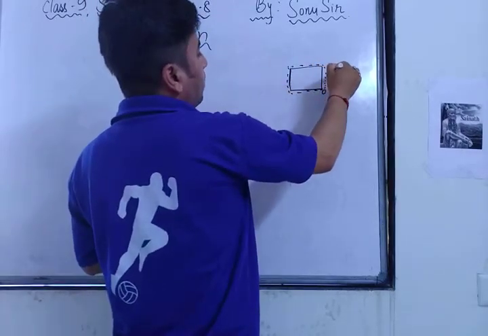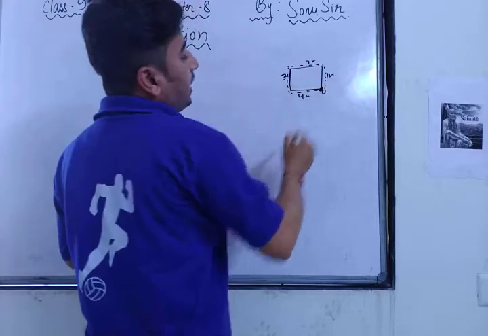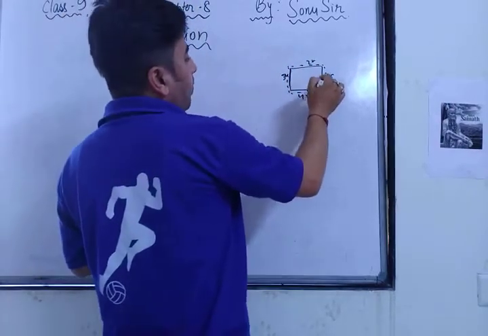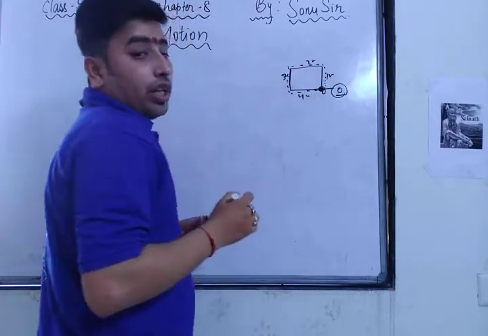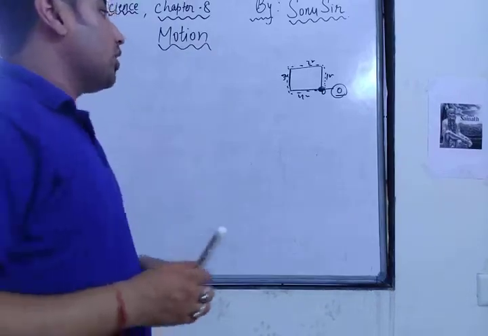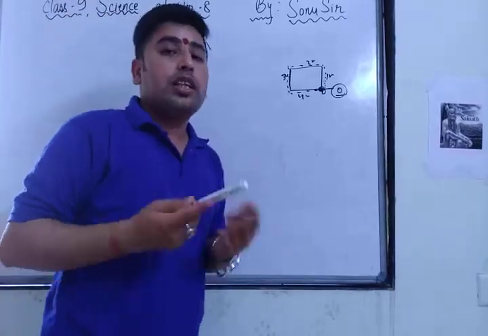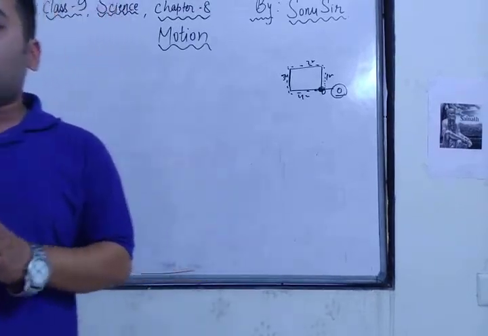Now tell me about the displacement. You started from here and came back here, so it will be 0. The answer is yes, because the shortest distance from the origin point is 0 only.